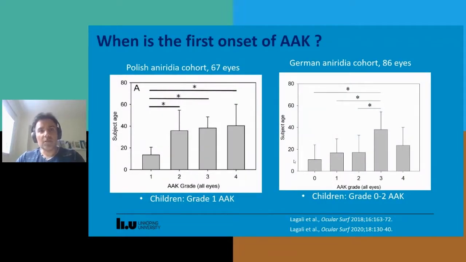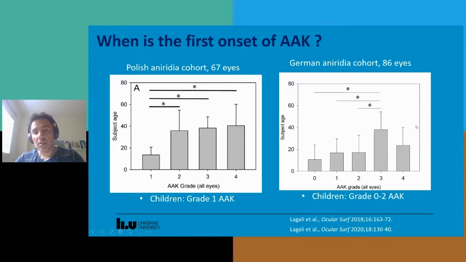But when is the first onset of AAK? Well, we've looked at this in various cohorts of subjects around Europe, and I can show some of the data here. For example, in the left-hand graph, we see a Polish cohort of subjects, and we looked at 67 eyes in this case. We can see that the AAK grade increases. It was typically grade 1 in children, but once reaching adulthood, this jumps to grade 2, and then it slowly progresses over time.